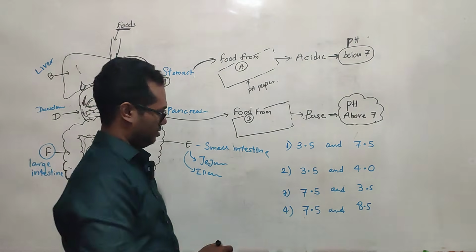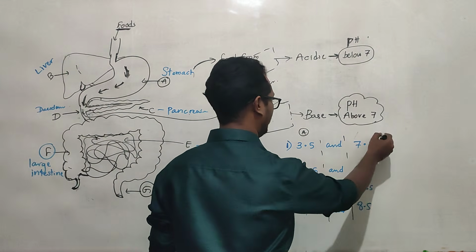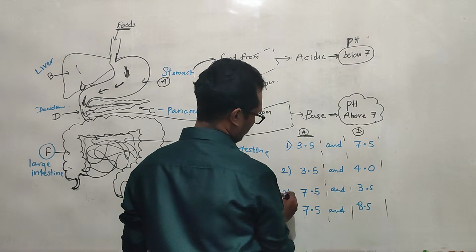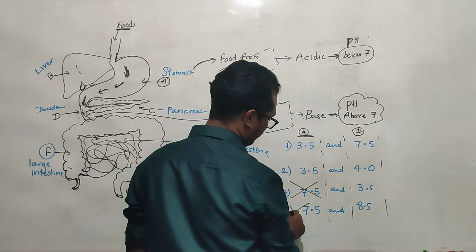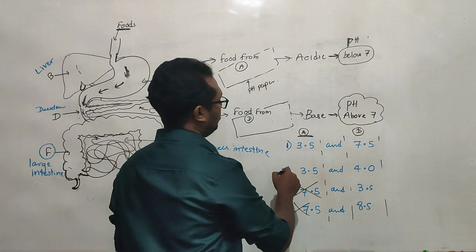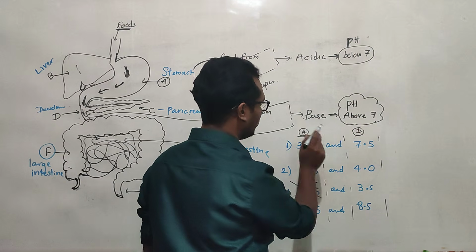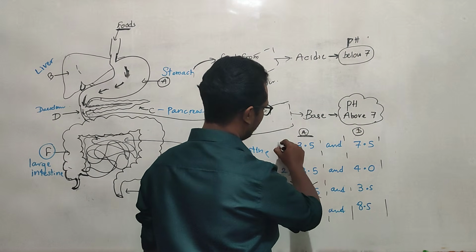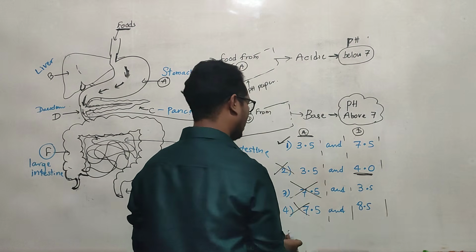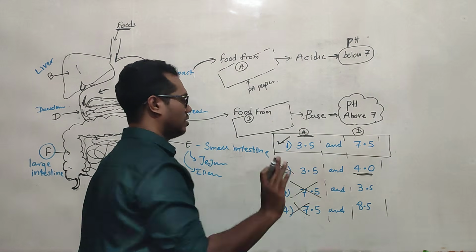As I told you, they are asking first for A, then the value of D. Right, A is below 7, so the third and fourth answers are out, since those are above 7. Then we look at D. It is definitely above 7 because it is a basic environment. So the first answer is good, but the second answer is wrong. We already removed the third and fourth answers, so definitely the first answer is correct.